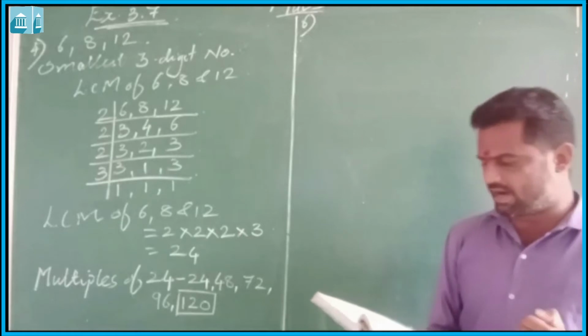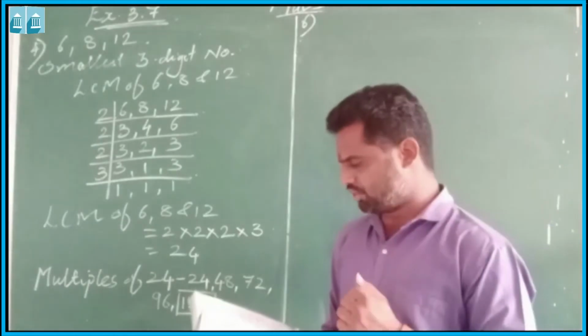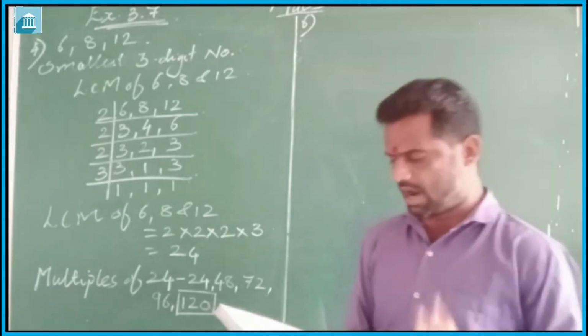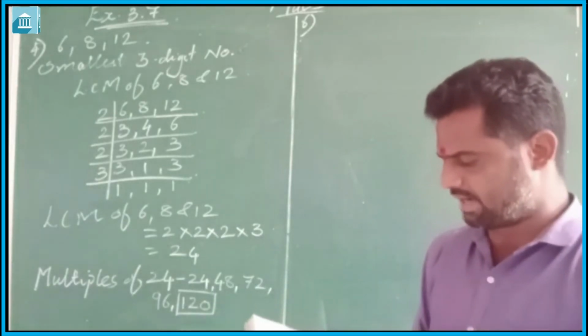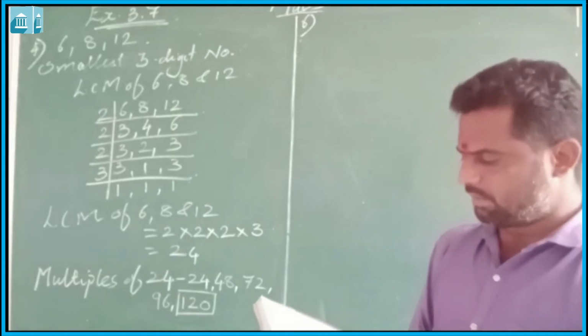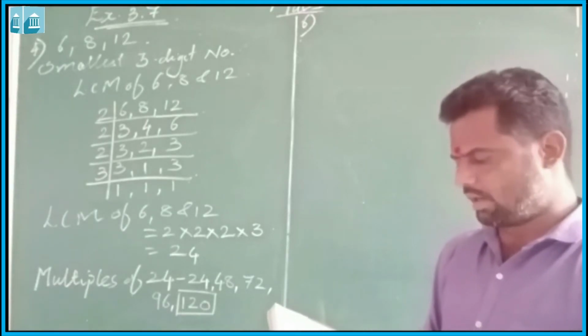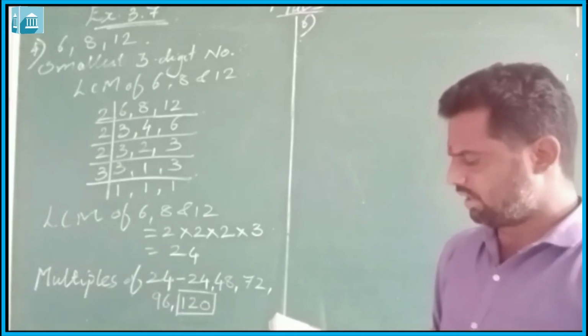Question number 6 is: the traffic lights at 3 different road crossings change after 48 seconds, 72 seconds and 108 seconds respectively. If they change simultaneously at 7 a.m., at what time will they change simultaneously again?